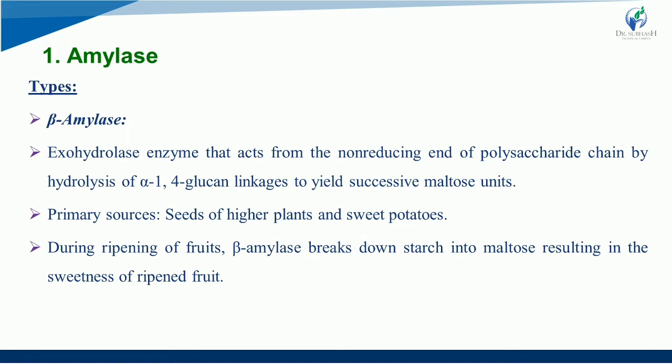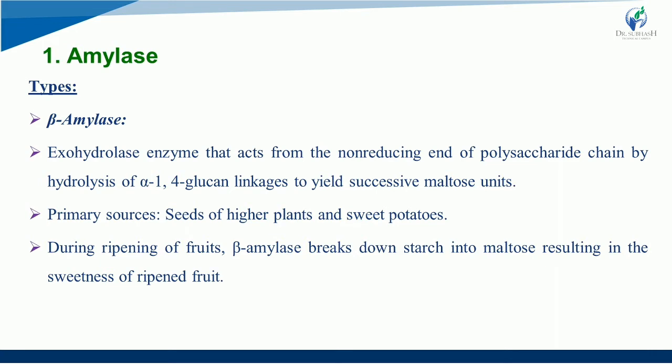This is a very interesting fact, and you can also tell anybody practically about this: when the fruits are ripening, beta amylase is responsible for breaking down starch into maltose, which gives the sweetness of ripened fruit, right? So this is a very interesting fact that you will remember by default.